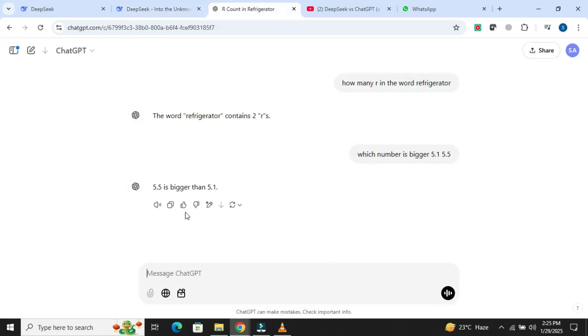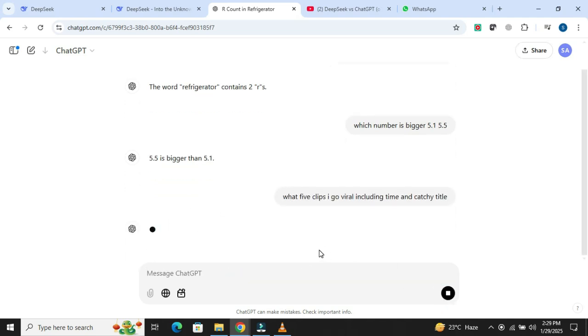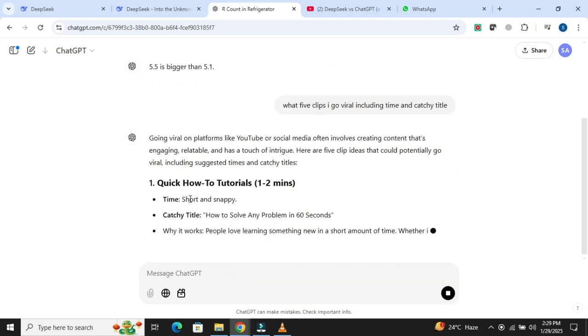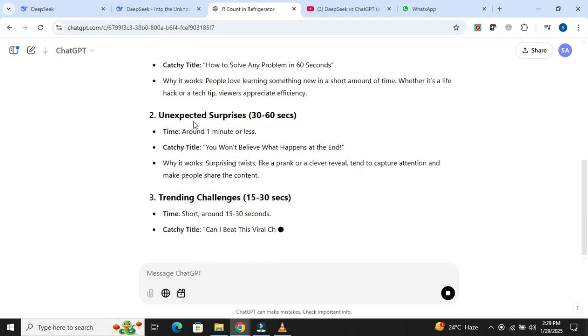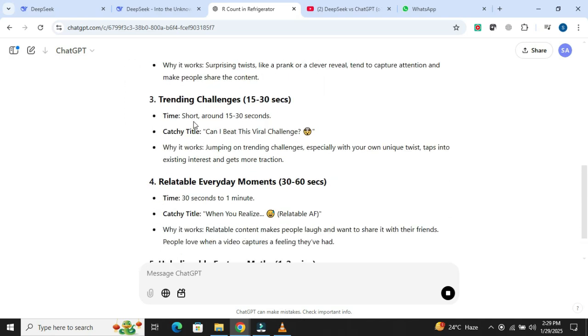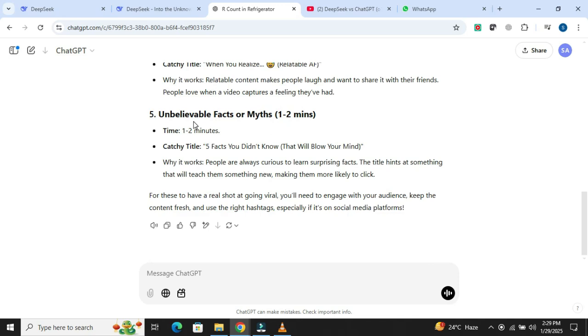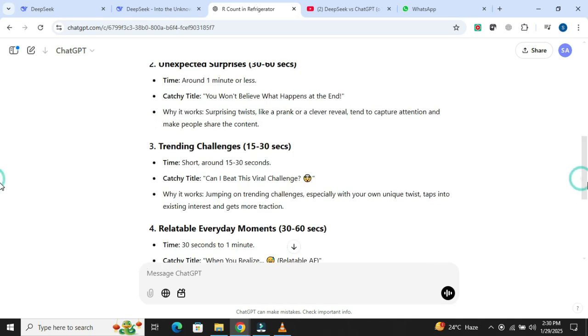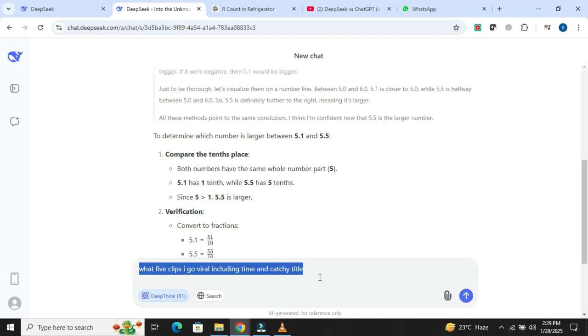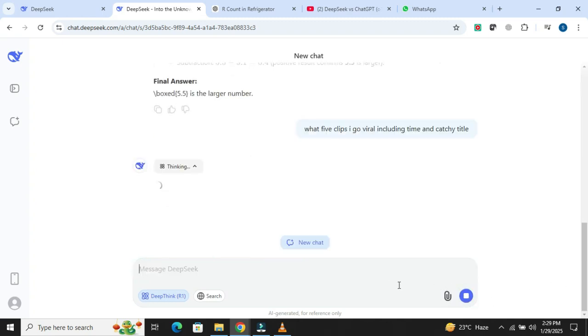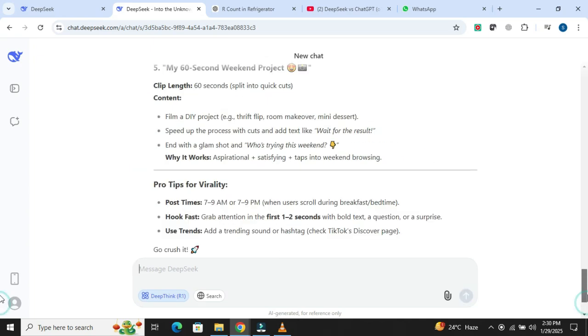Then I threw a more complex question at both models. Based on a transcript of my YouTube video, what 5 clips should I create to go viral, including timestamps and catchy titles? ChatGPT's o1 model responded pretty quickly, giving me timestamps, a catchy title, and even a suggested hook. DeepSeek responded in a similar time frame and gave detailed suggestions for potential viral clips. Both models did well, but DeepSeek offered more reasoning in its responses.